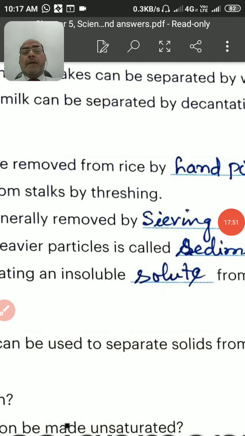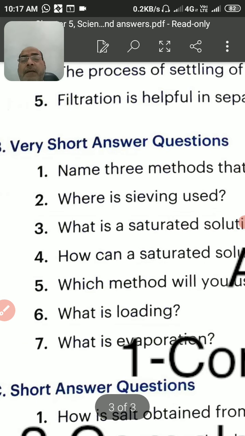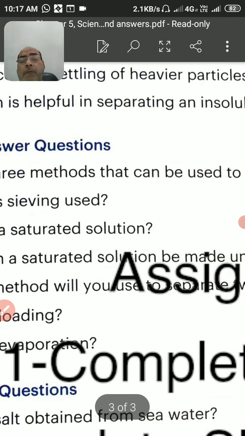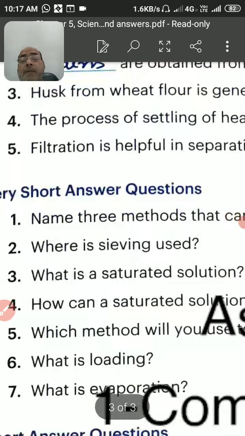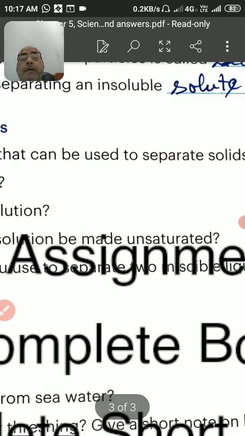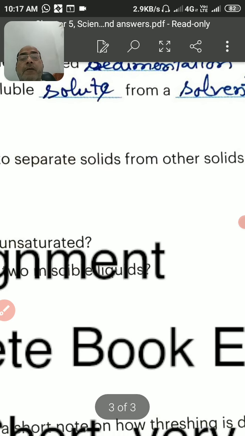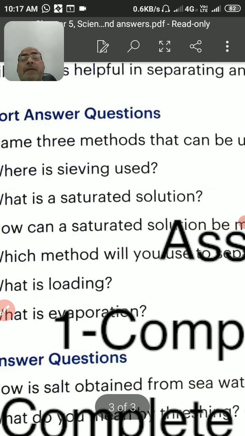My dear students, you have to do the question answers, like the short answer questions, very short answer questions, long answer questions, giving the example of some questions that are very short. Name 3 methods that can be used to separate solids from other solids. So, solid from other solid, that is the hand picking. Next is winnowing and the threshing. So these 3 are the methods.